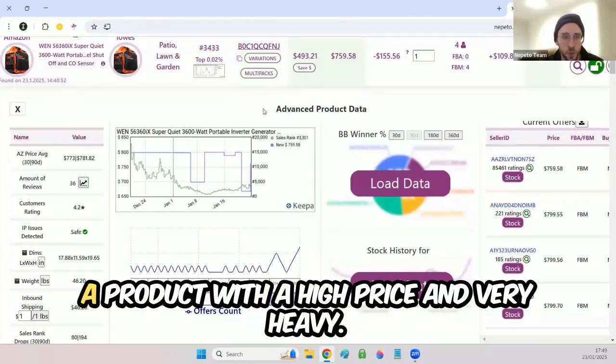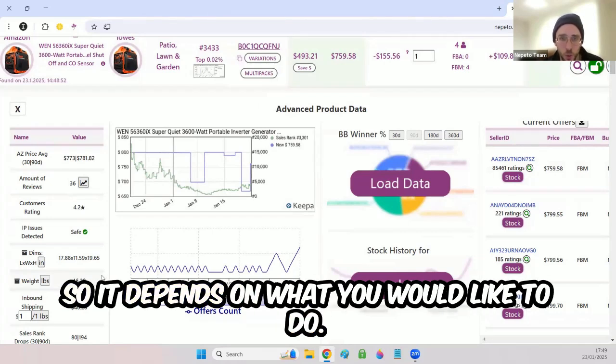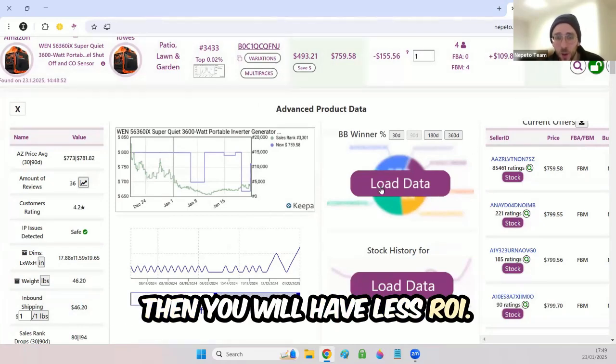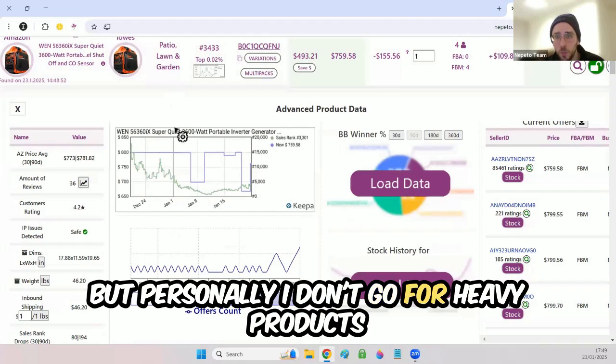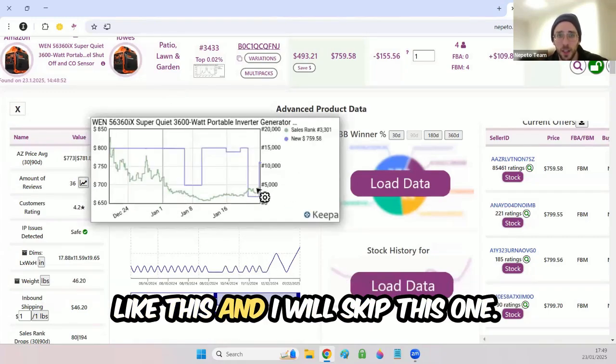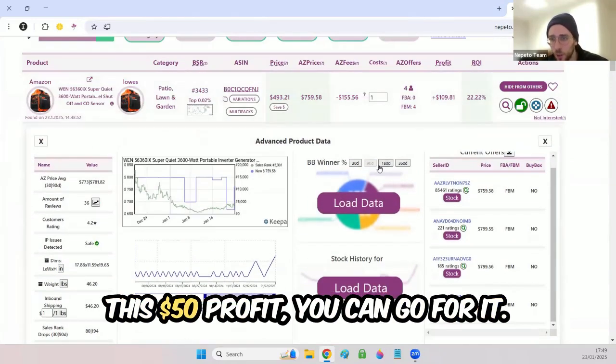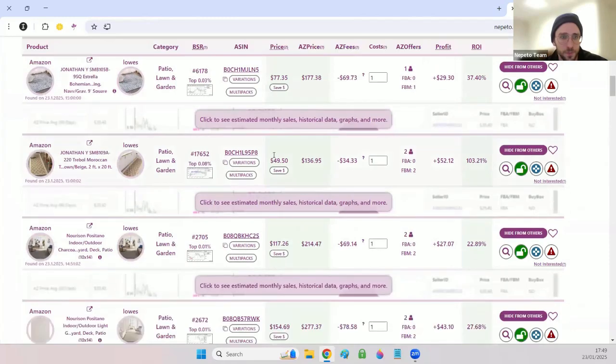This is a product with a high price and very heavy. So it depends on what you would like to do. You can calculate using this and then you will have less ROI. But personally, I don't go for heavy products like this, and I will skip this one. But if you want to do it and get this $50 profit, you can go for it.